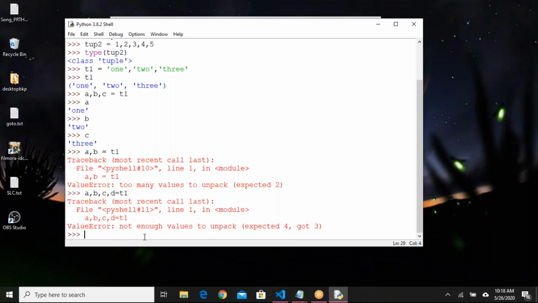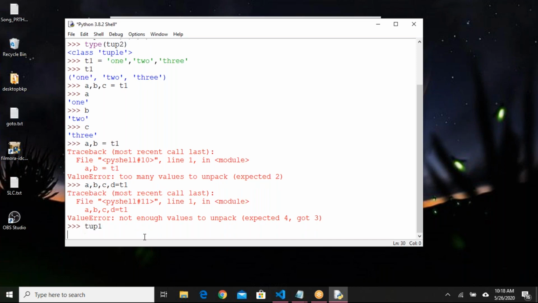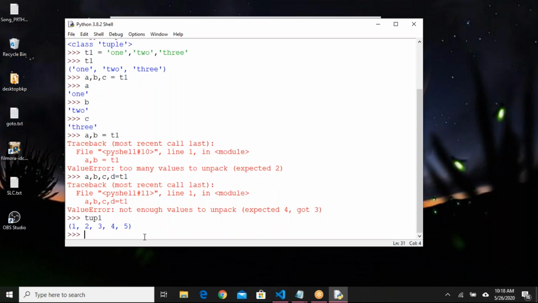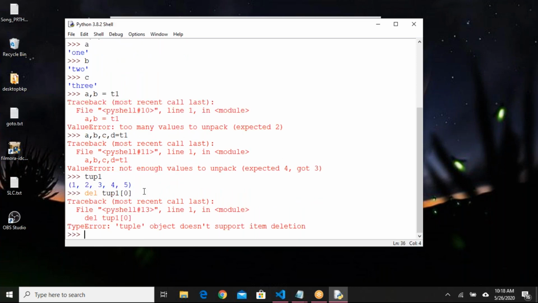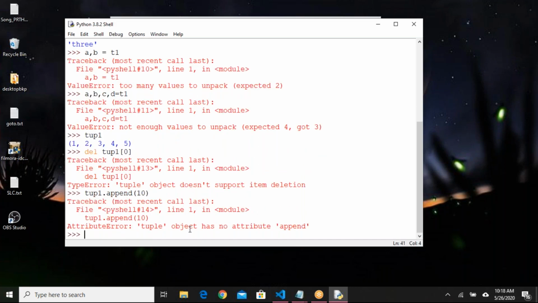I'm saying tuple is immutable. Say if I try to remove one element from tuple 1, del tup1 of 0, is it deleting? No, it's not deleting. Tuple 1 dot append 10, it is giving an error.